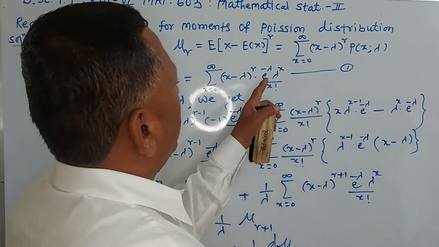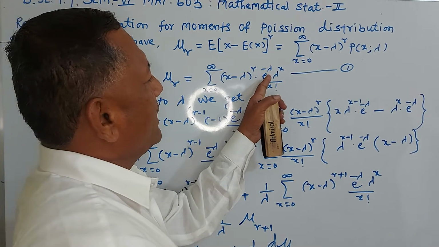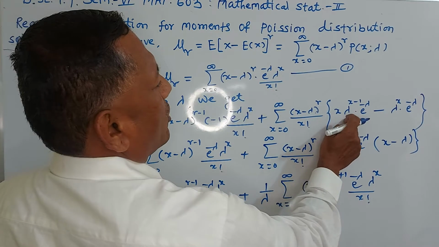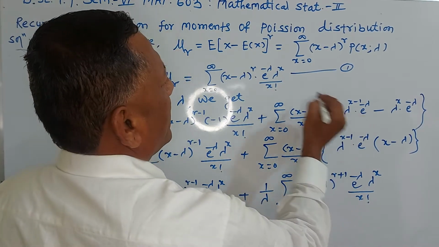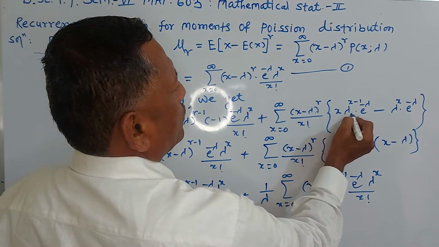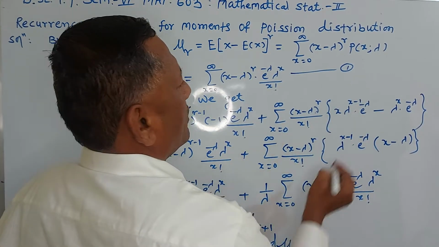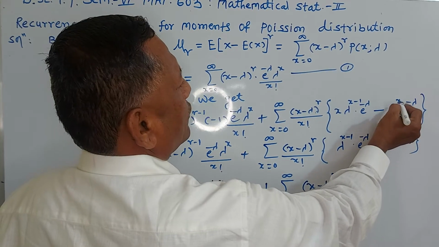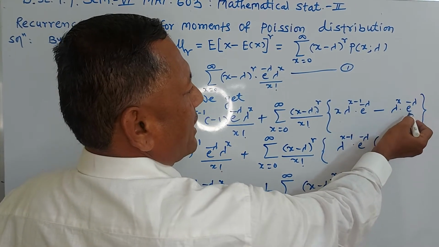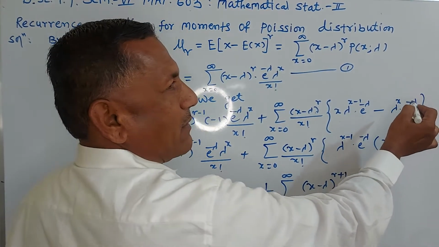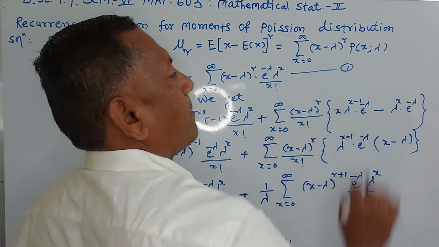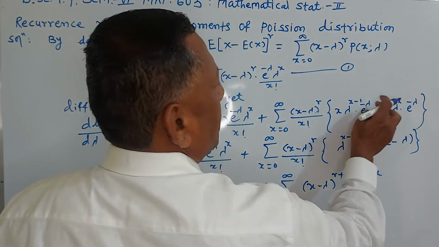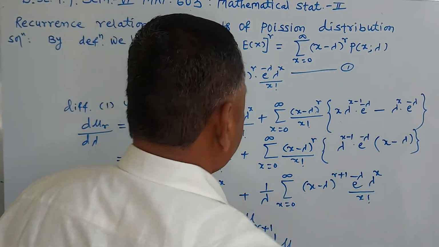into the derivative of e raised to minus lambda, lambda raised to x. Again you apply the product rule here. Therefore the derivative of lambda raised to x is x into lambda raised to x minus 1, e raised to minus lambda as it is, then plus lambda raised to x as it is into the derivative of e raised to minus lambda, into minus 1, that is, here plus becomes minus.